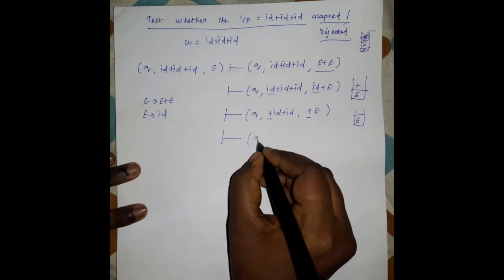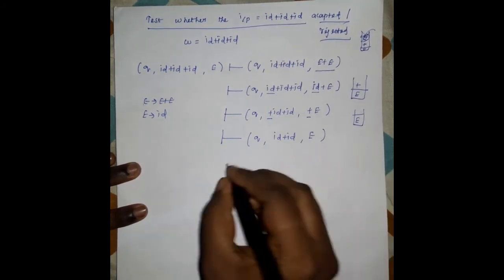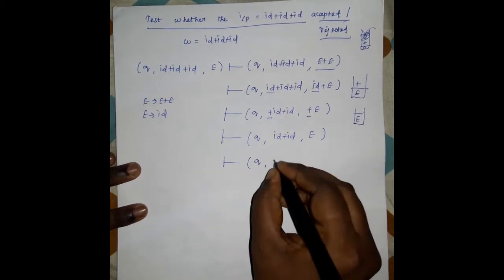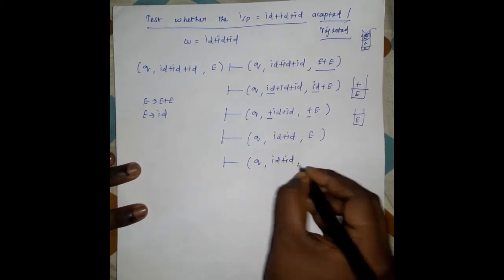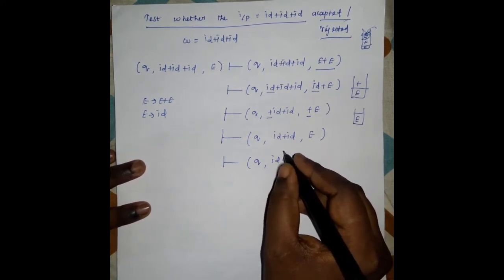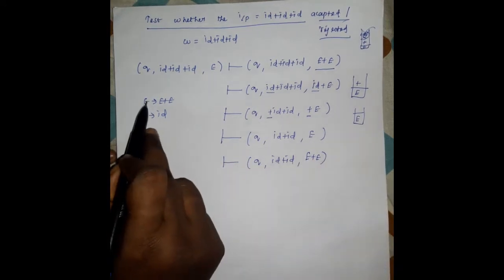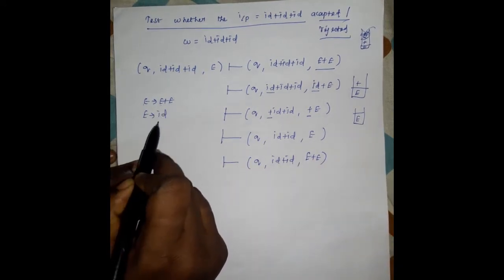So here also Q comma ID plus ID and E. Now we have to substitute for E something, then only we can simulate. So we substitute E with E plus E, because in the given grammar E has two productions, one is E plus E and another one is ID.